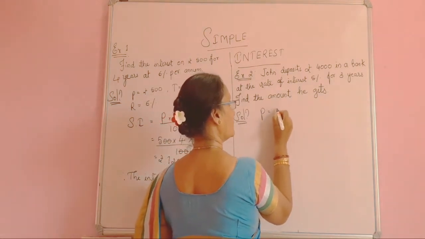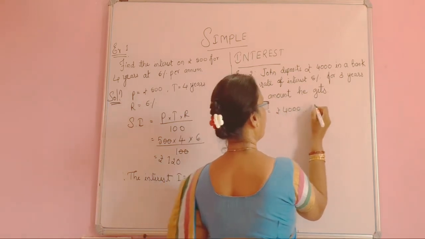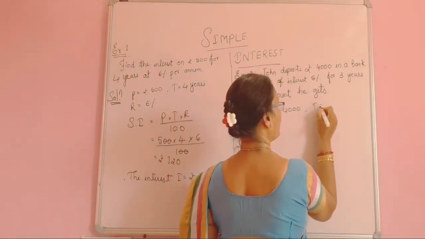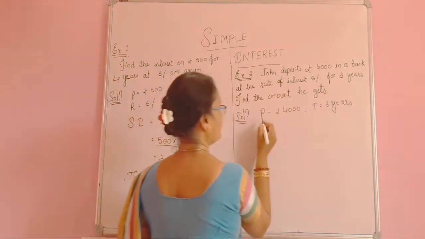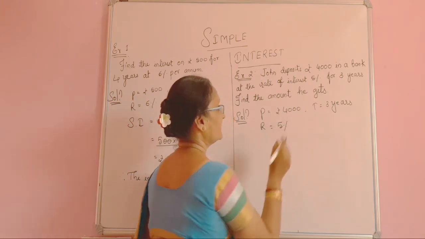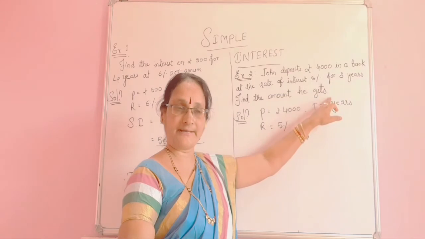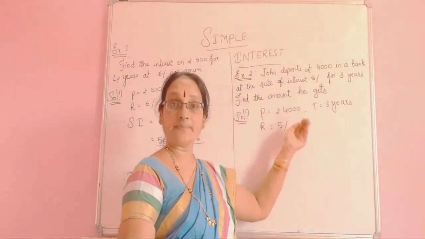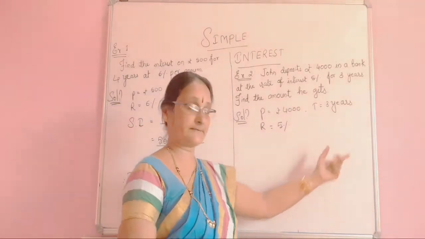P is equal to rupees 4,000. T is equal to 3 years. Then R is equal to 5%. Here we need to find the amount he gets. Not only simple interest, we have to calculate the amount he gets after the duration of 3 years.